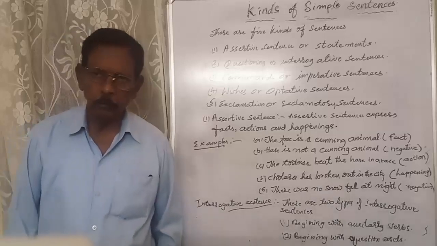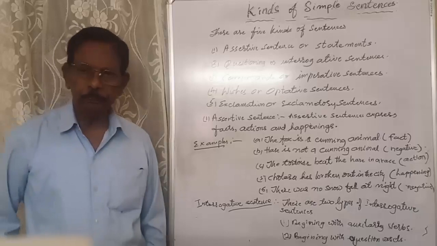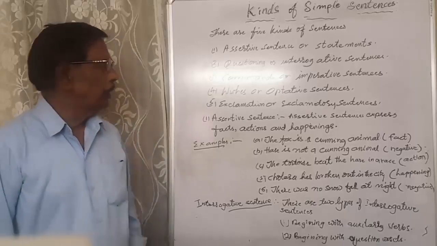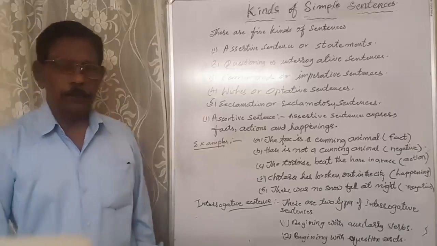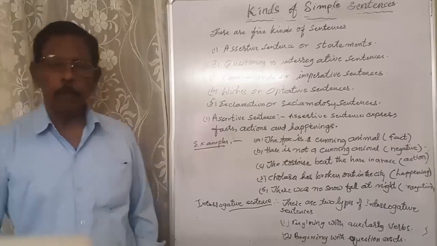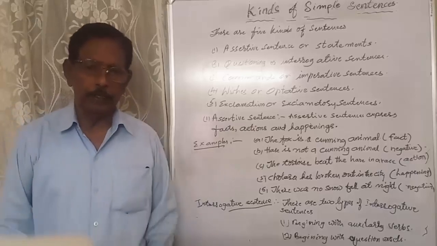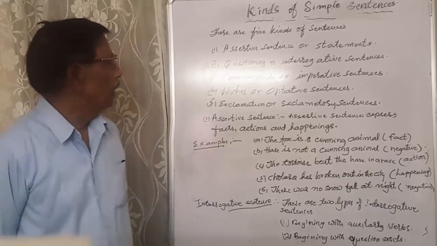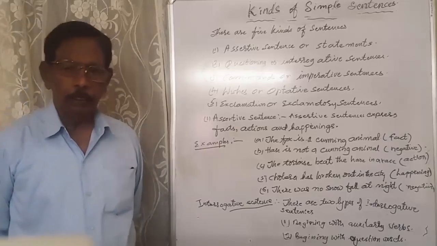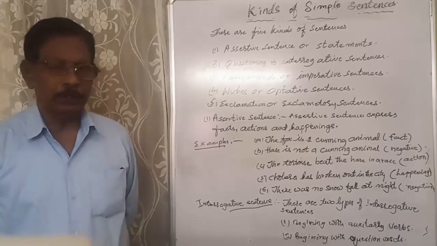Okay. Good morning, children. Today, let us learn about sentences. Kinds of simple sentences. There are 5 kinds of sentences. One is assertive sentence or statements.